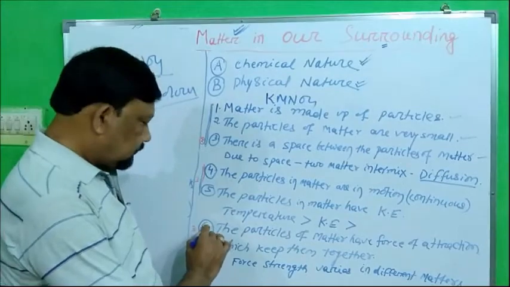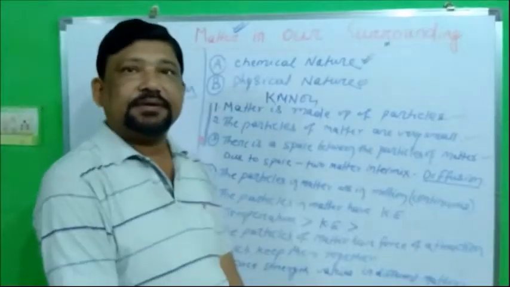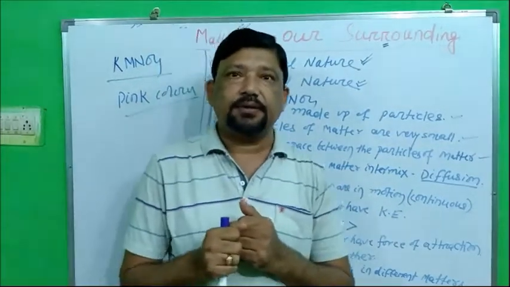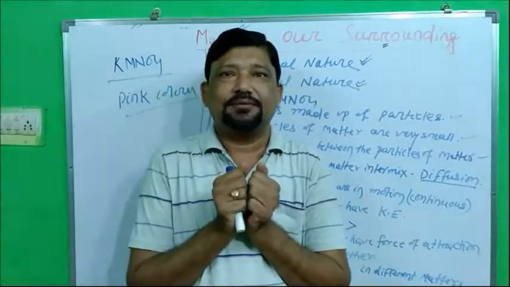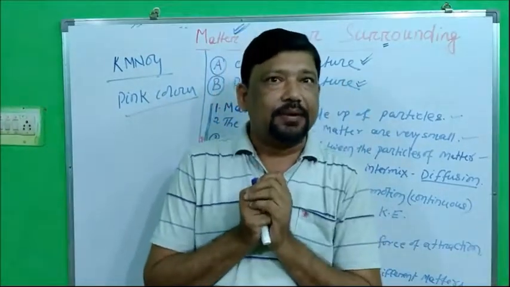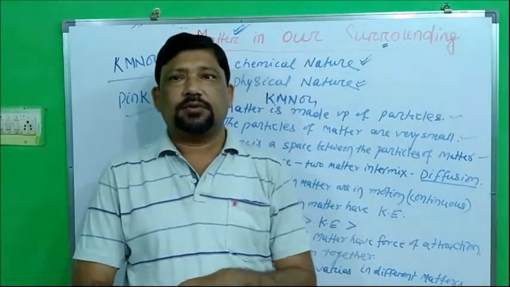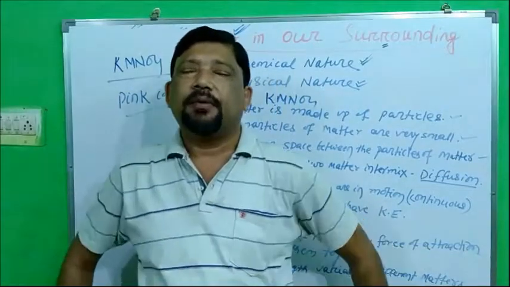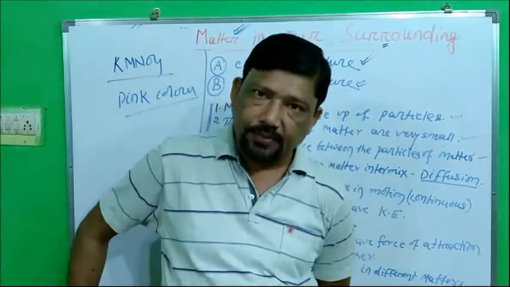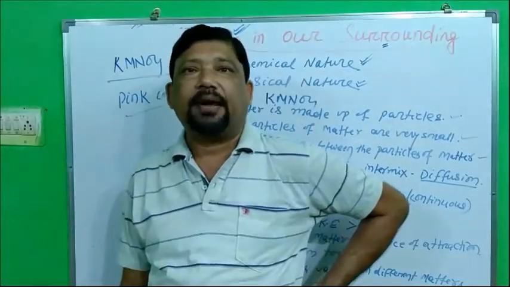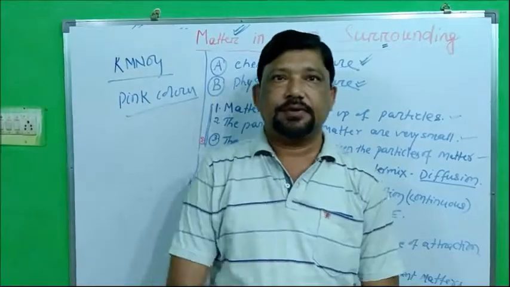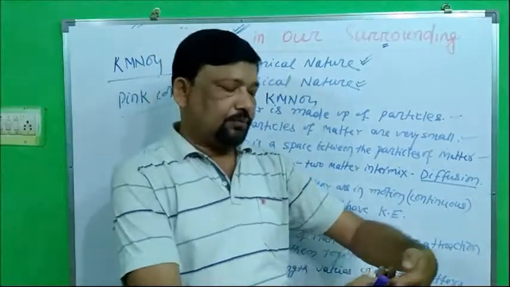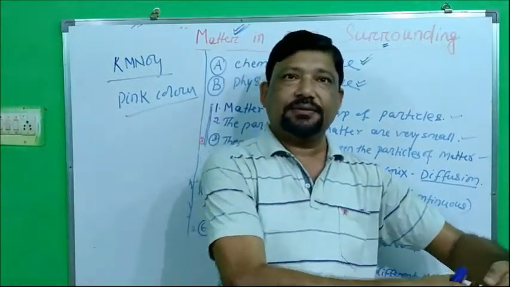Next come to the particles of matter have force of attraction. Now these particles of matter, they are held together. That's why they give the shape of a matter. Take an example. You divide your friends into four groups. First group, they put their hands back, and from the back side they will hold the hands of each other and make a chain. Second group, just hold hands of each other and make the chain. Another group only holds the fingers and makes a chain.